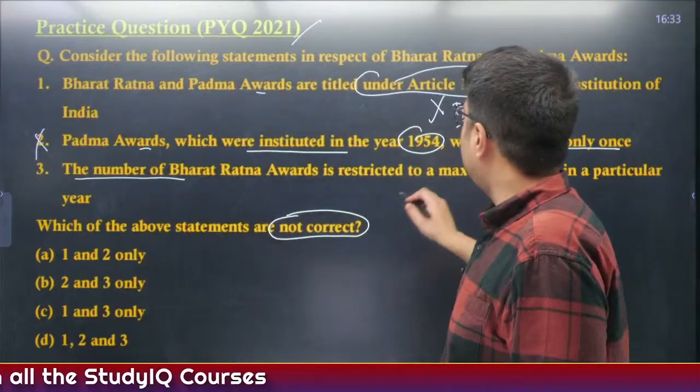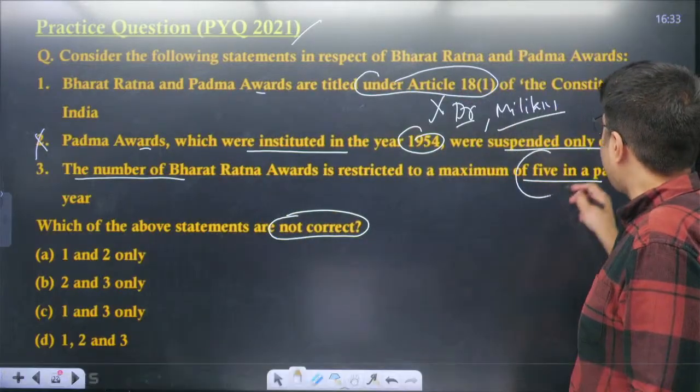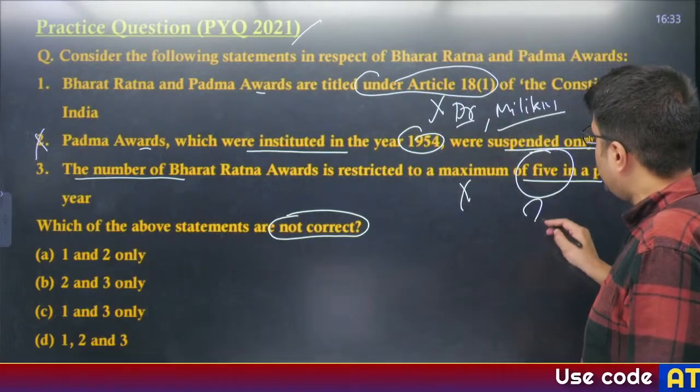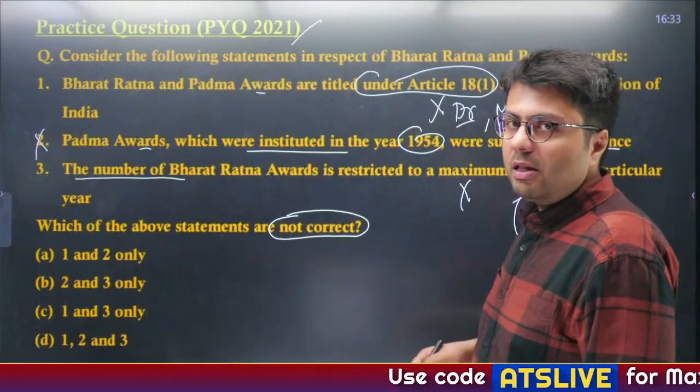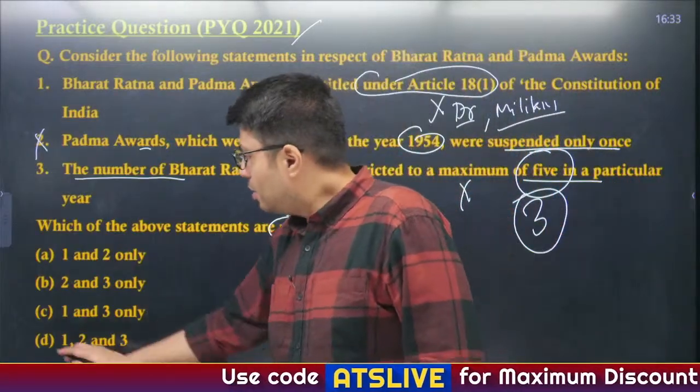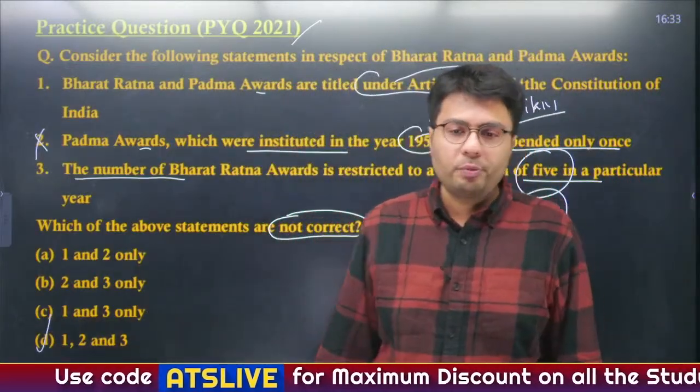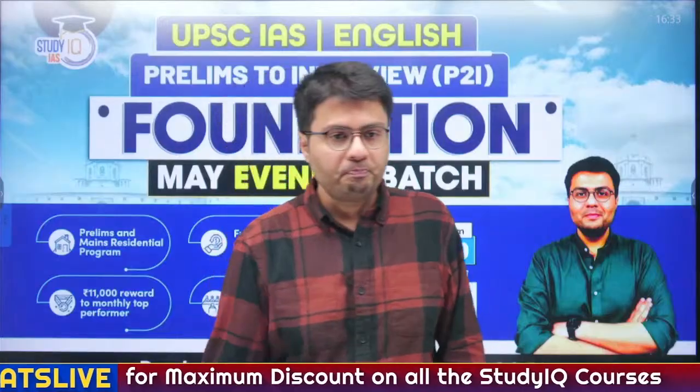The number of Bharat Ratna awardees is restricted to a maximum of 5 in a particular year. This is also incorrect. A maximum of 3 only Bharat Ratnas can be given in a particular year. So all of these 3 are incorrect. Therefore, option D is the right answer to this question.